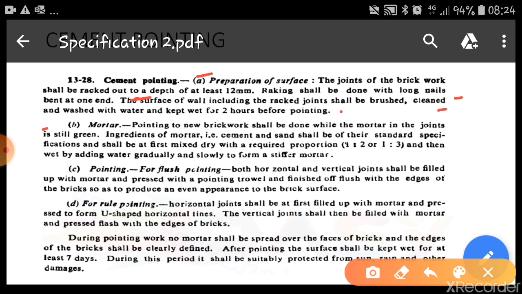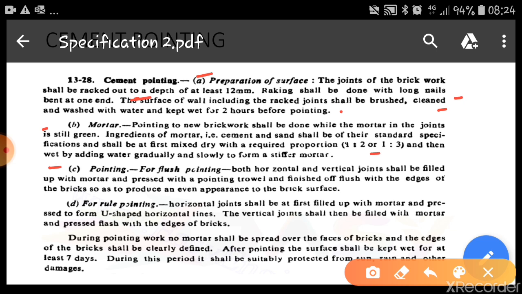Pointing to new brickwork shall be done while the mortar in the joints is still green. Ingredients of mortar, cement and sand, shall be of standard specifications and shall be first mixed dry in the required proportions, say 1:2, 1:3 or 1:4, and then wetted by adding water gradually and slowly to form a sufficient mortar.